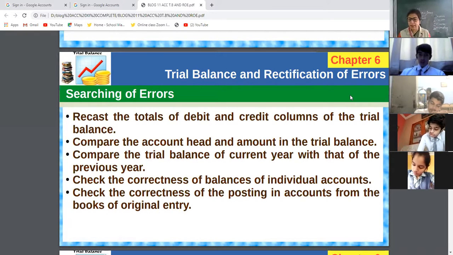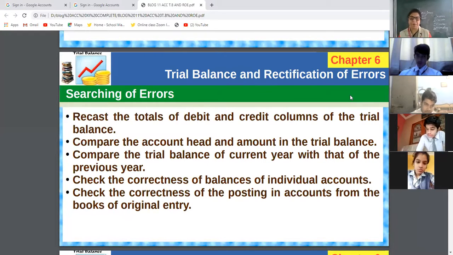Then check the correctness of balance transfers and the correctness of the posting. Maybe the posting is wrong. Just now I told you the purchase value of the building is 5 lakh and in the books you entered 5,000. You forgot two zeros. That will be the reason for the difference in trial balance of 4,95,000.